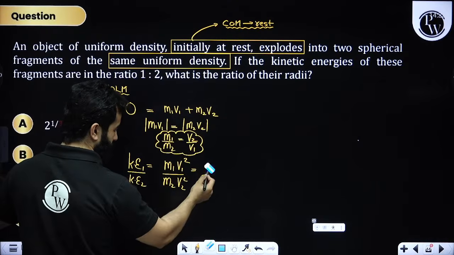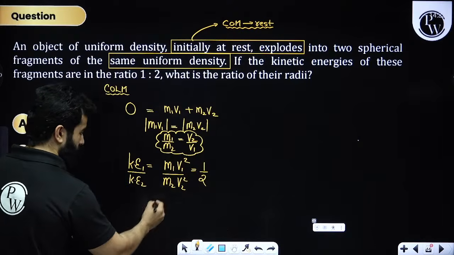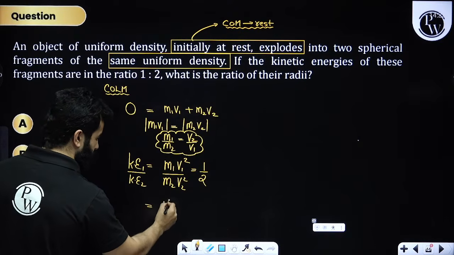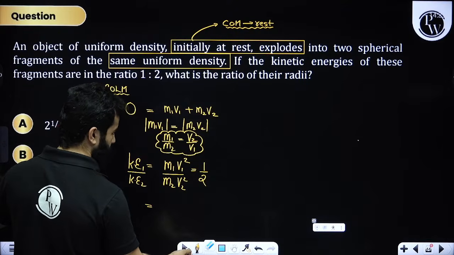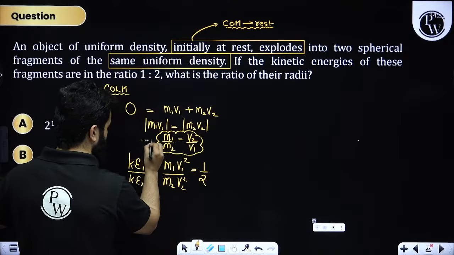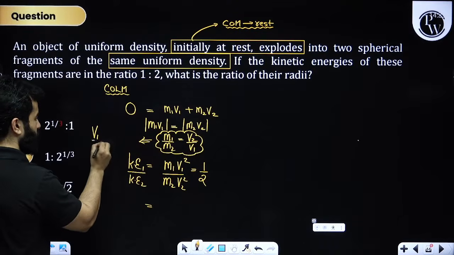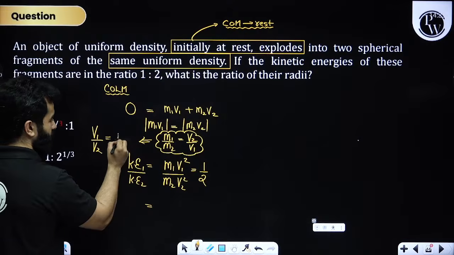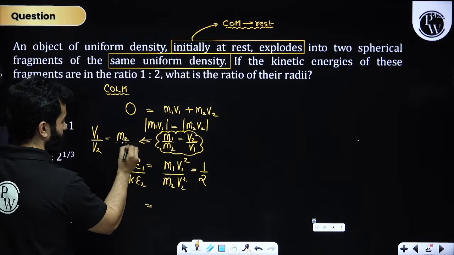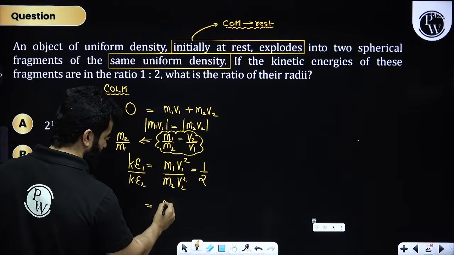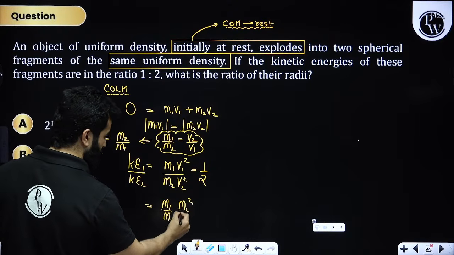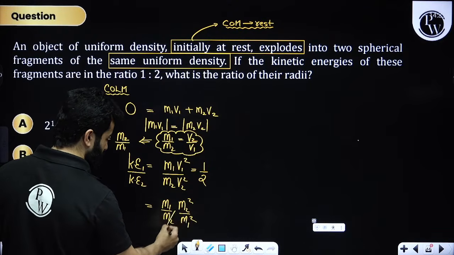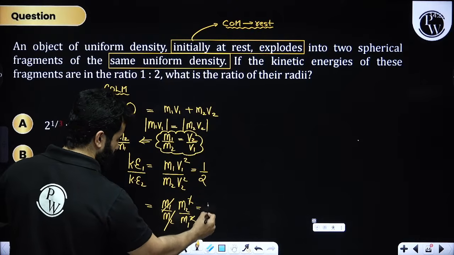So 1/2 is fine. And instead of m1 upon m2, I can write v2 upon v1. Let's write v1 upon v2. v1 upon v2 can be written as m2 upon m1. So we are going to get m1 upon m2 times v1 upon v2. So this we'll get m2 square upon m1 square, and this will get cancelled out, and we are going to get 1 upon 2.